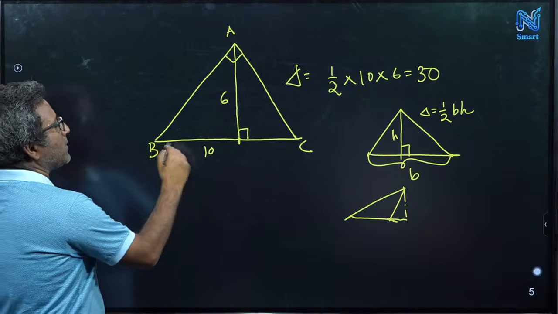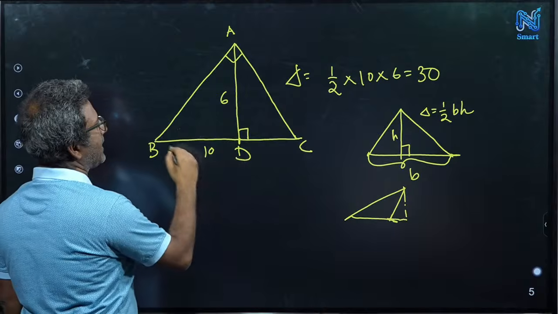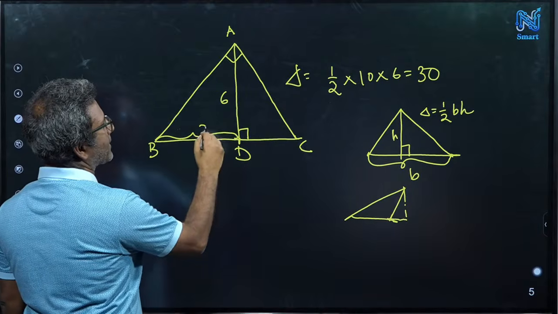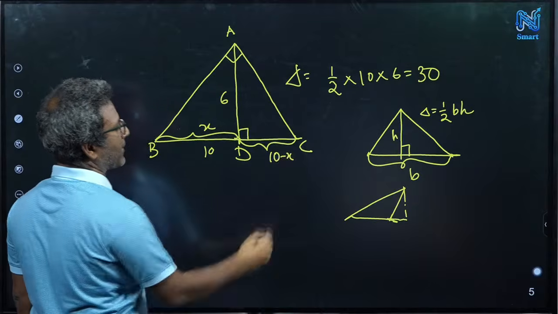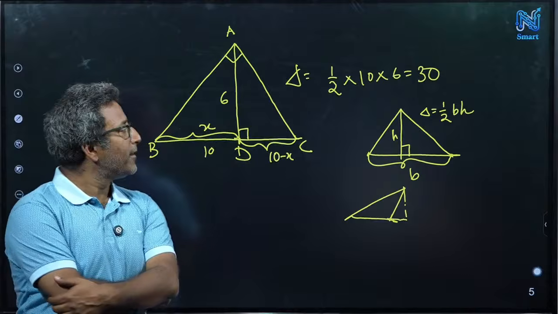Maybe you can use, let's call this D. So you can call this X, and this will be 10 minus X. Perfect. Now what will we do?